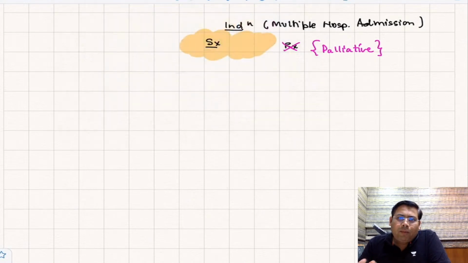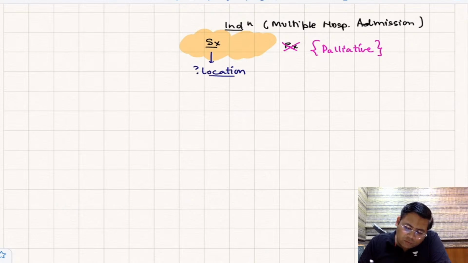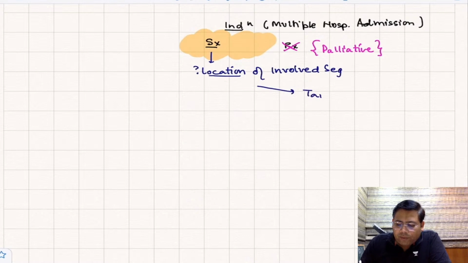Whenever we talk about the surgery, the next thing is, what is the location of the pancreatitis? The location of the involved segment. It could be the tail. It could be the tail, even though very rare. So the tail is a rare site, but in that case you will have to go for distal pancreatectomy.